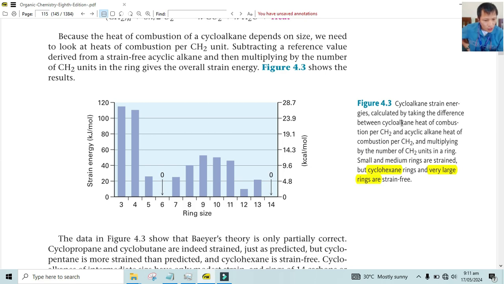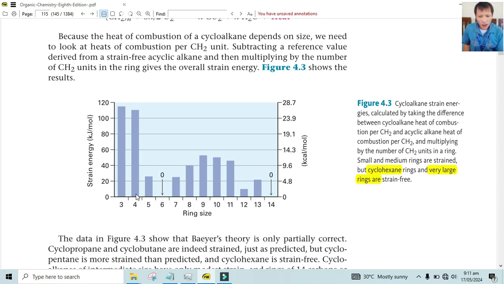Taking the difference between a cycloalkane's heat of combustion per CH2. So every cycloalkane versus how many CH2s. Because we know that what we'll have is CH2s, since you're already attaching carbon to carbon, so there are already two bonds for that. You only have two bonds available for hydrogen. So for a cycloalkane, what is attached to that carbon are the CH2s. So they just compare the number of carbons with respect to the H2. As long as there is no other compound, it's a good basis for comparison. So they compare the heat of combustion per CH2.